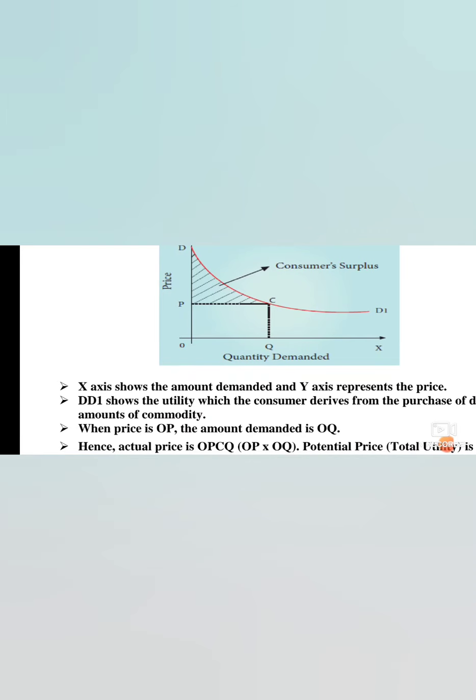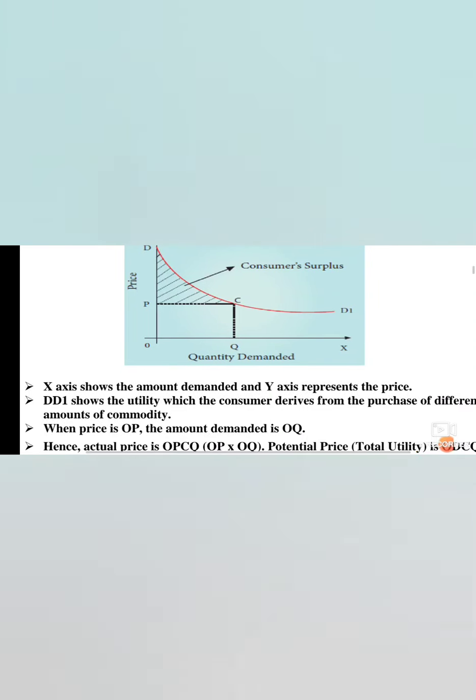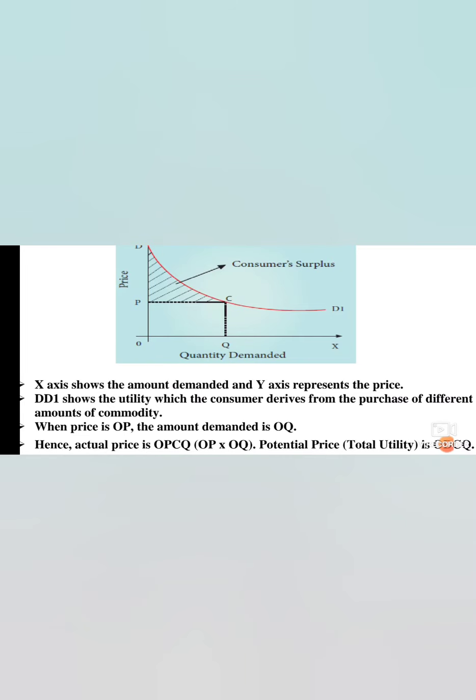The x-axis shows the amount demanded and the y-axis represents the price. DD1, that is the demand curve, shows the utility which the consumer derives from the purchase of different amounts of a commodity when the price is OP. You see in the diagram on the left side, OP, in the price side, y-axis. The amount demanded is OQ. That is OQ here, quantity demanded.